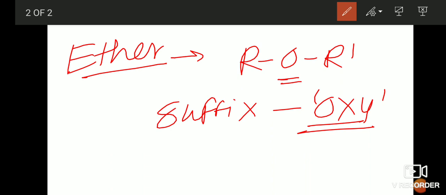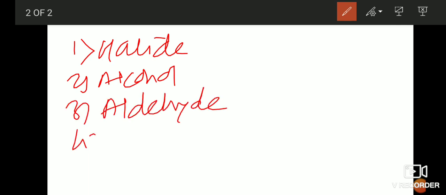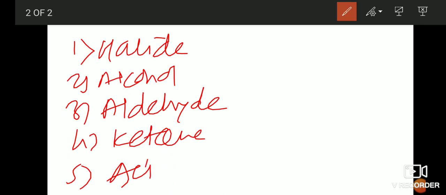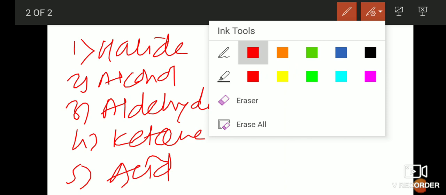So what are the different functional groups I told you? Just concentrate once again. First one is the halide functional group, second one is the alcohol, third one is the aldehyde, fourth one is the ketone, then the fifth one is the carboxylic acid functional group. Then the sixth one we have studied, the last one, is the ether. So these are the common functional groups, students. You must know the names of these functional groups and what suffix is used for all of them.